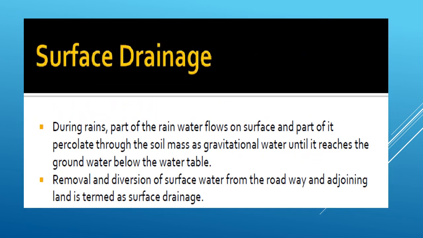Surface drainage. During rains, part of the rainwater flows on surface and part of it percolates through the soil mass as gravitational water until it reaches the groundwater below the water table. Removal and diversion of surface water from the roadway and adjoining land is termed as surface drainage. The surface water from the roadway and the adjoining land is to be collected and then disposed of with the help of surface drainage system.